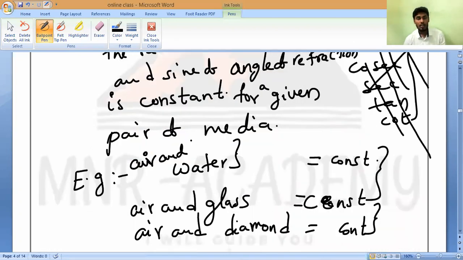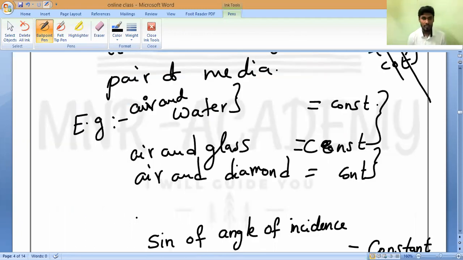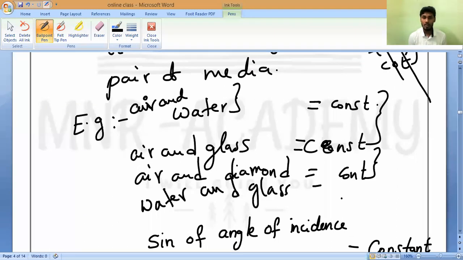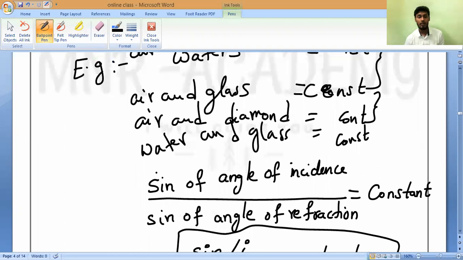For every pair of media, it won't be the same. For example, air and water have some different value, air and glass some other value, air and diamond some other value. If you take water and glass, it is different again. Do you understand? Yes, sir. So it will vary. It is constant for a given particular pair of media.